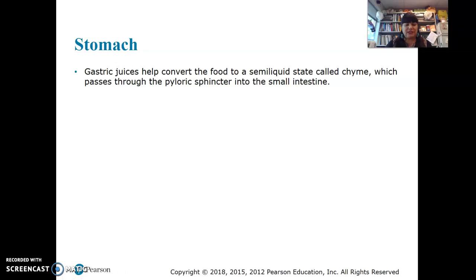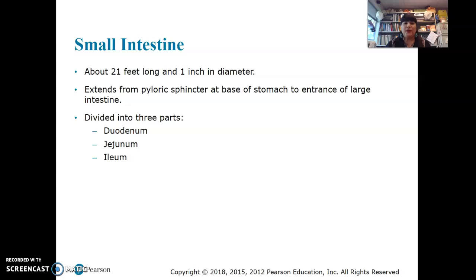So gastric juices help convert the food to a semi-liquid. Now it's called chyme. It was called bolus. Now it's chyme, which passes through the pyloric sphincter, and then into the small intestine. I'm going to stop here, and then we'll continue with another video.